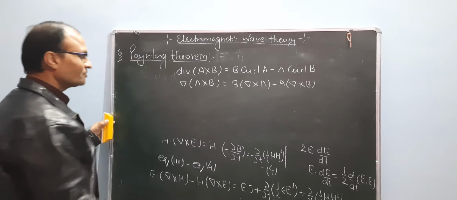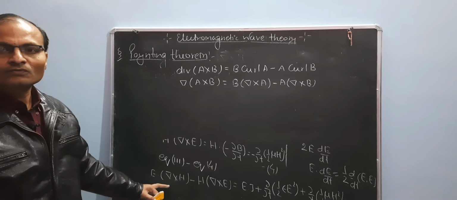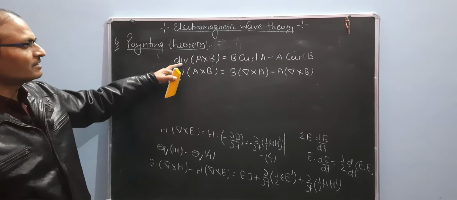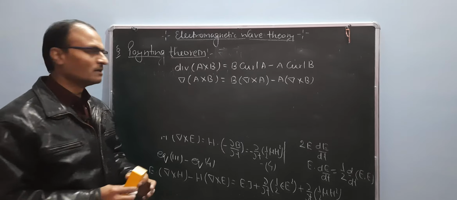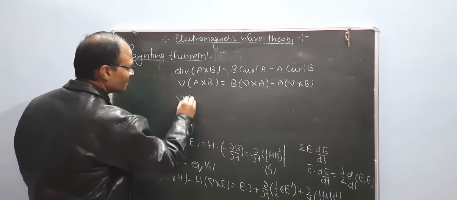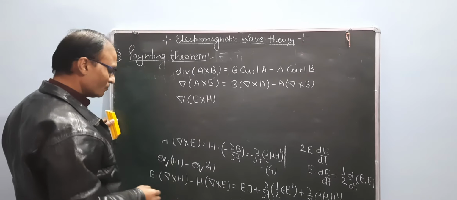If you look, this equation is similar to this form. So we can say this equation is converted to divergence of A cross B.